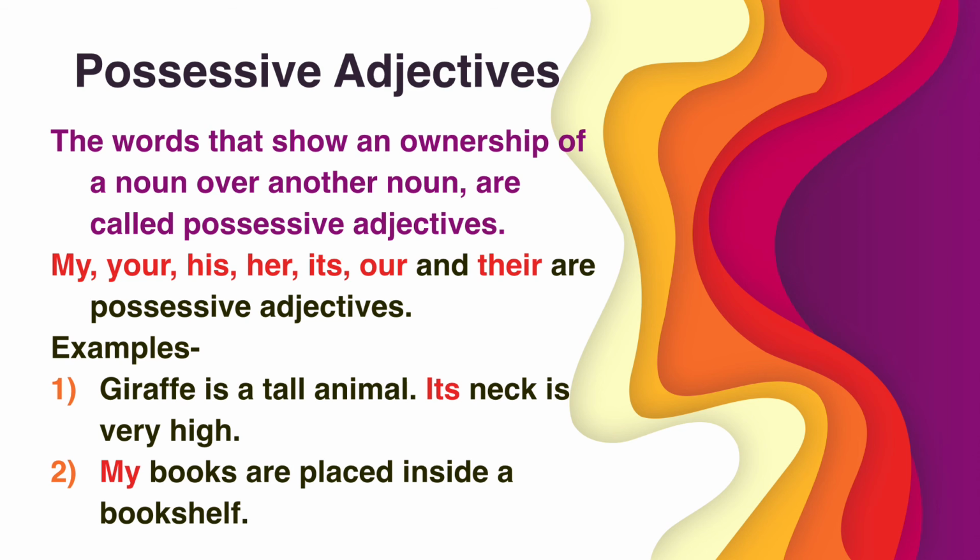So this is what, there is already a possessive, already an ownership of noun, and over one noun there is another noun. जैसे यहाँ रिपीटेशंस नहीं होना है, इसीलिए यहाँ पे हमने जिराफ के बदले क्या यूज़ किया है? इट्स. सो this is what possessive adjective. It is what possessive adjectives.